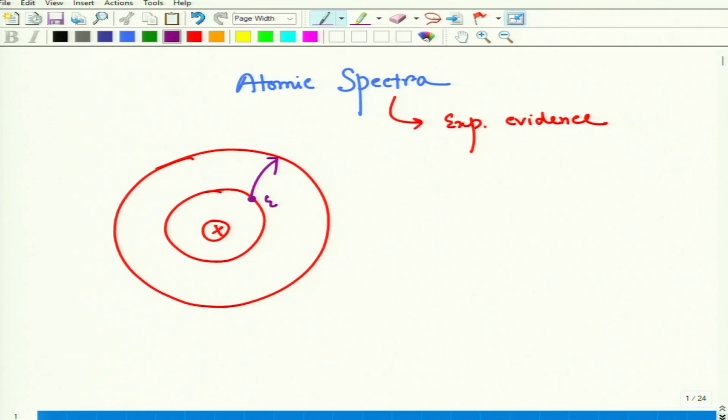Let us say the energies are E1 and E2, then E2 minus E1 amount of energy is required for this excitation, so the electron will absorb the energy. Similarly for de-excitation, if it goes down from E2 to E1, then E2 minus E1 amount of energy will be released by the electron. In those cases we can have spectra from the atom, emission spectra or absorption spectra. There are two kinds of spectrum, we will discuss those details later. This was the second postulate.